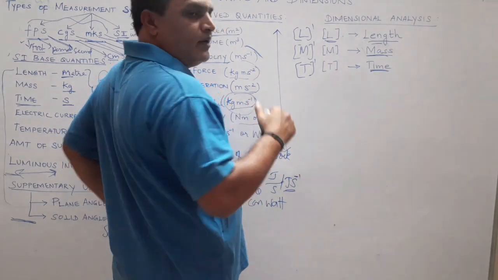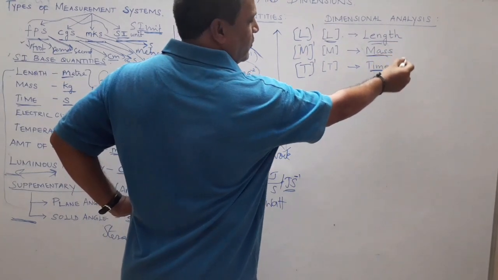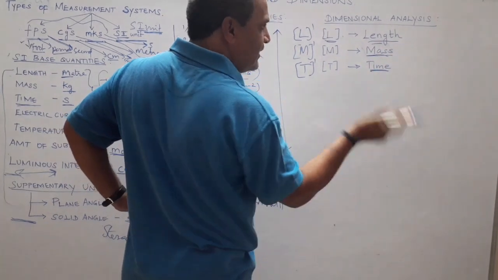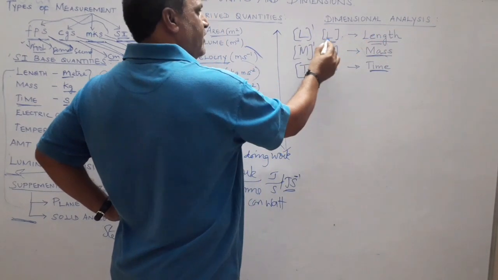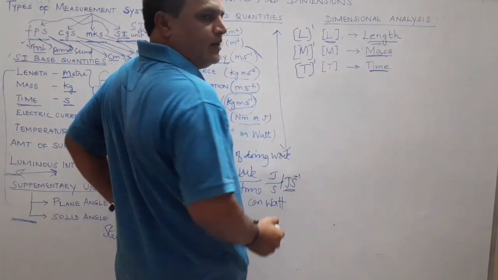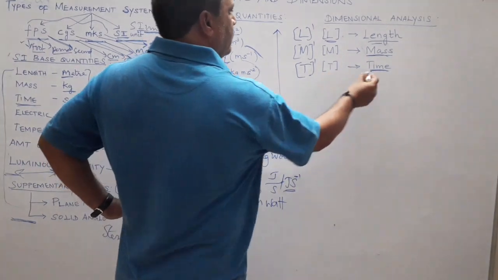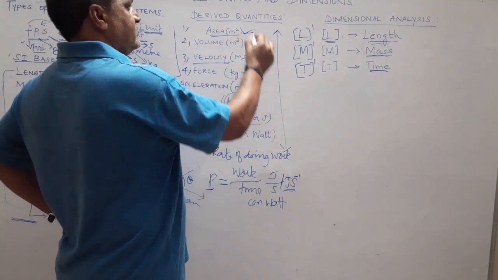Unit is different, dimensions are different. The unit of length is meter, of mass is kilogram, of time is second. As far as dimensions are concerned, the dimension of length is L, of mass is capital M, of time is capital T.